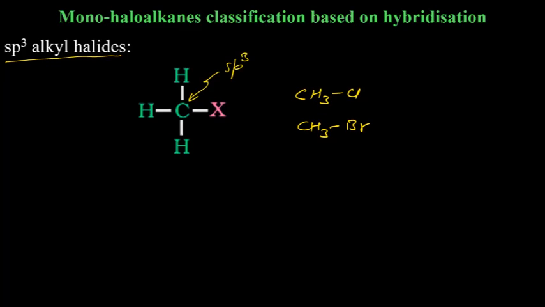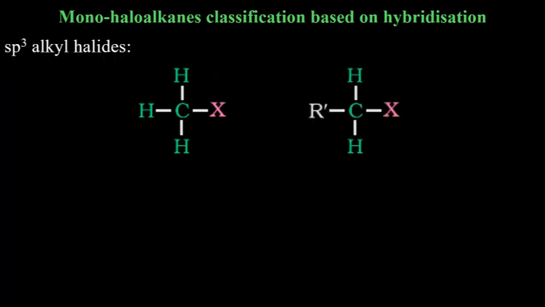No lone pair. So as per VSEPR theory, this will have a tetrahedral structure, sp3 hybridization. This hydrogen can be replaced by any alkyl group also. So there can be an alkyl group, for example, instead of just CH3Cl, it can be